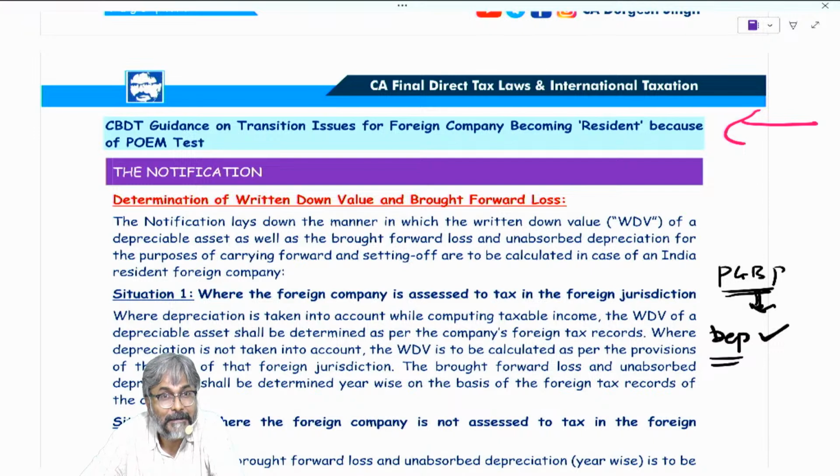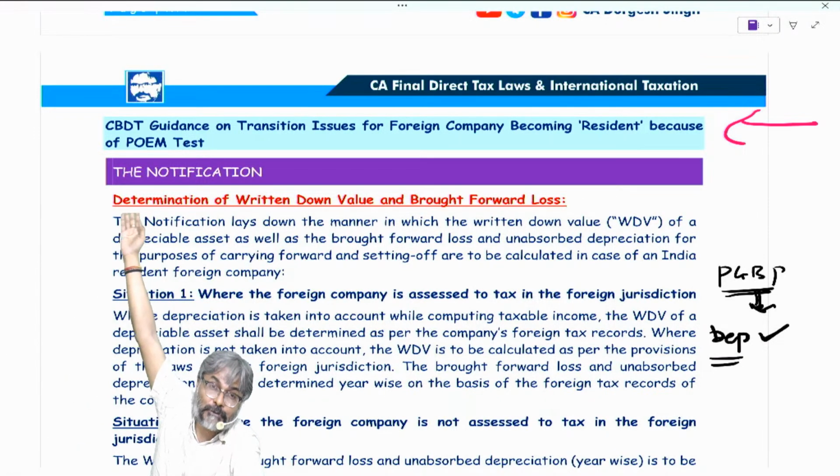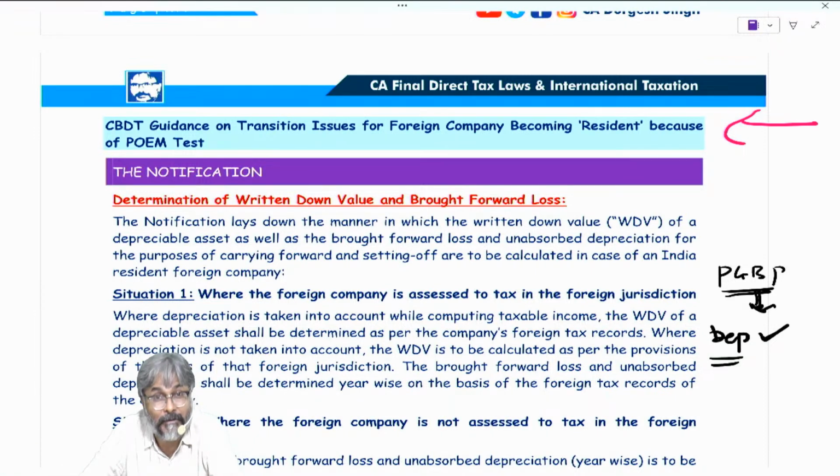Can you see that? Now this second option will lead to a very huge exercise, right from the actual cost till the opening WDV. Just imagine what kind of labor will be involved. Articles would have to be hired to do this. A normal person cannot do it. Articles only can do it, isn't it?